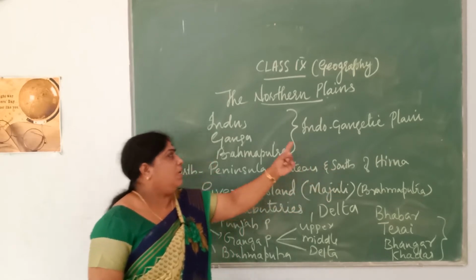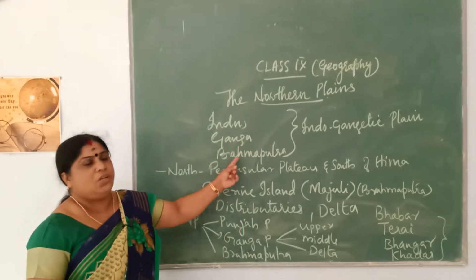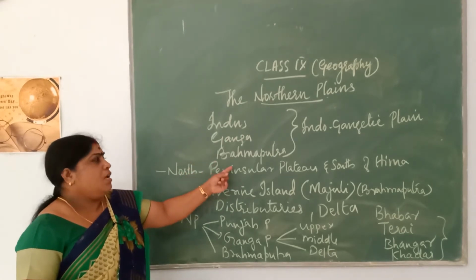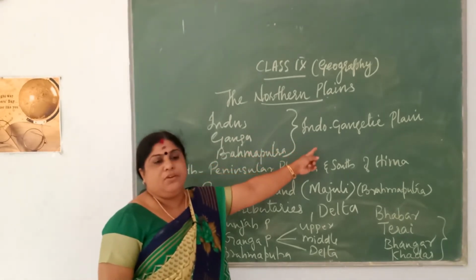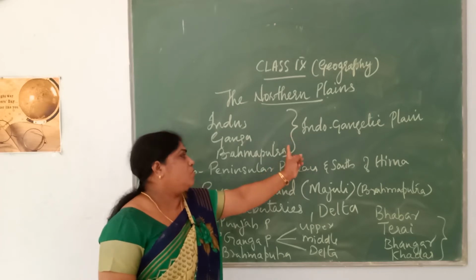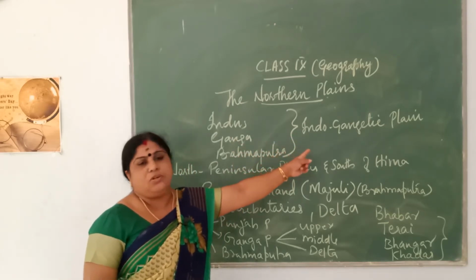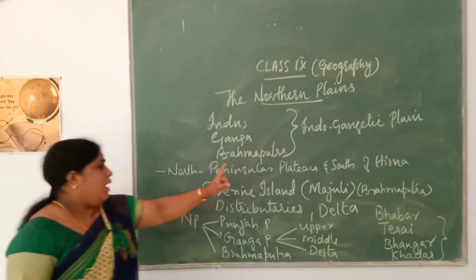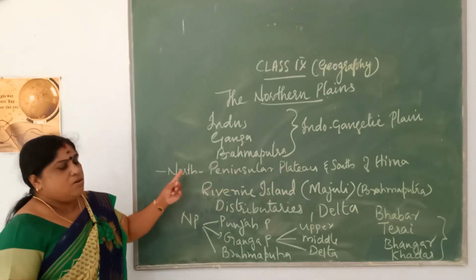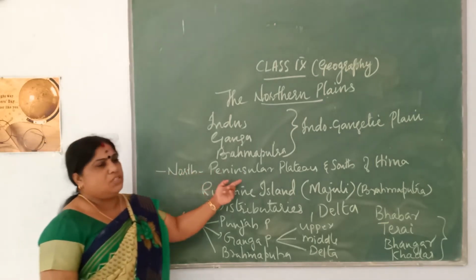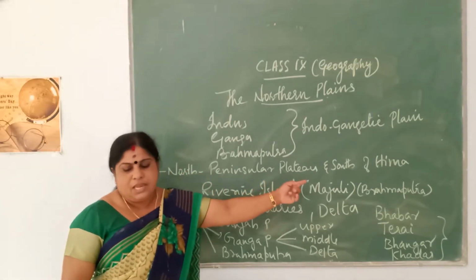So, which are the three river systems which constitute the northern plains? They are Indus, Ganga and Brahmaputra. It is also called the Indo-Gangetic plain. The plain formed by the deposition of these three rivers is also known as the Indo-Gangetic plain, and this Indo-Gangetic plain or the northern plain is found north of the Peninsular Plateau and south of the Himalayas.